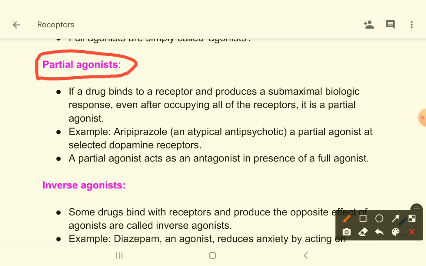So the drug binds with its maximum capacity, that means it occupies all of the receptors but cannot produce a maximal effect, that is a partial agonist. But think about another drug which binds with its receptors and produces a maximal effect, that is a full agonist. Okay,